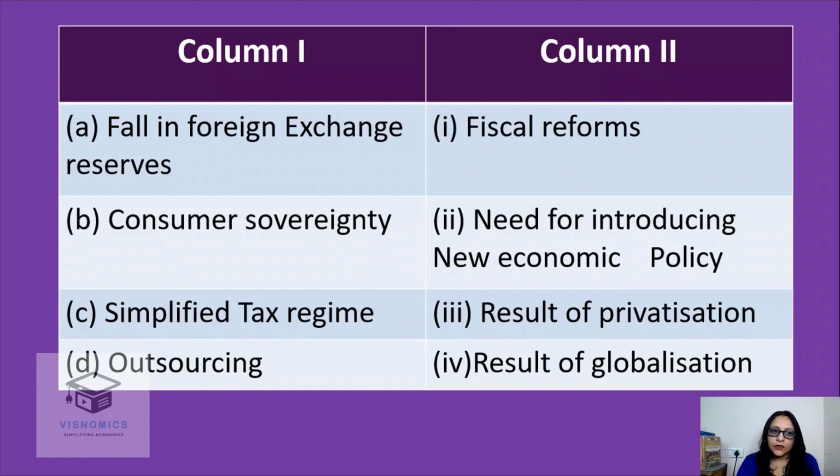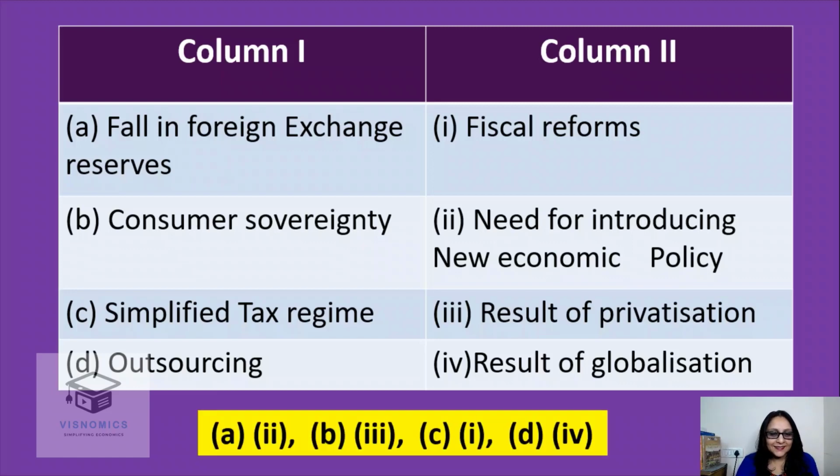Consumer sovereignty. Why? What is the result of privatization? Due to privatization, more and more firms came into existence. They started producing a variety of products. So the consumer was sovereign. He had better choices to pick products from the market. So yes, the consumer became sovereign because of privatization. C, simplified tax regime. That means it was a fiscal reform, undoubtedly. And outsourcing is a result of globalization. So yes, the answers are there.